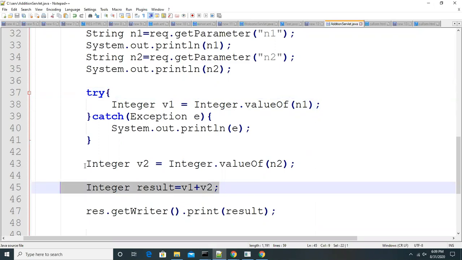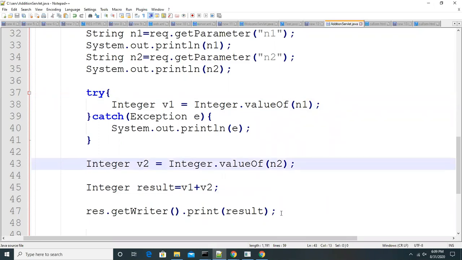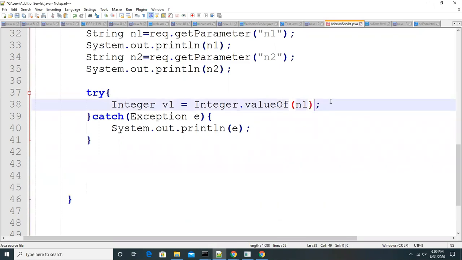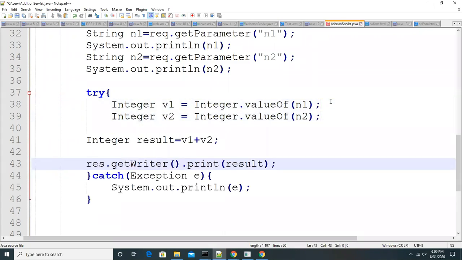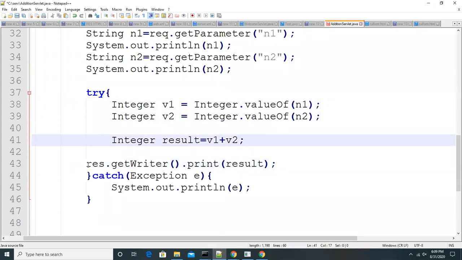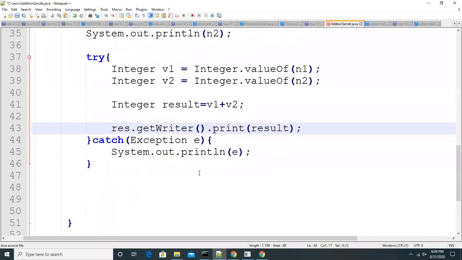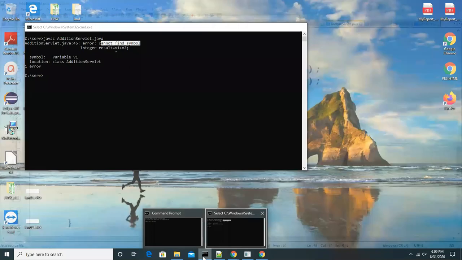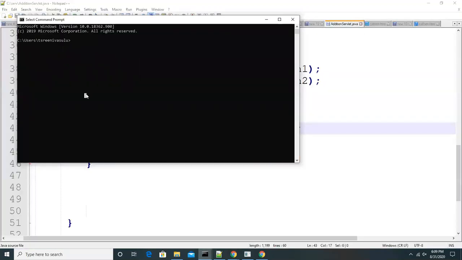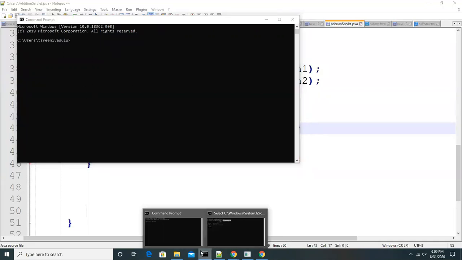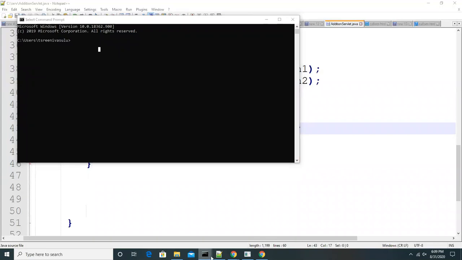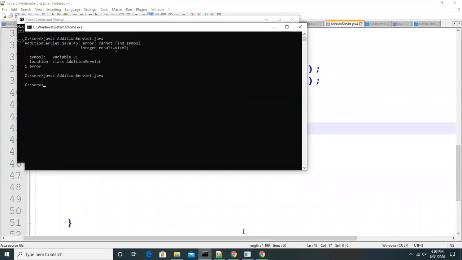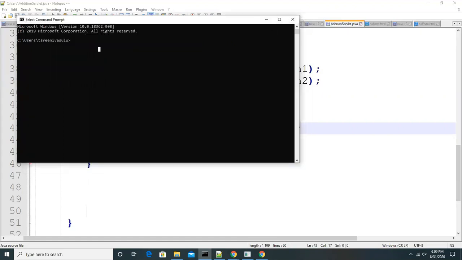So what we will do is keep all this code within the try. At any line, if an exception occurred, let's throw the exception. Now let me compile once again. You got the problem, right? As it is a local variable, we are trying to use it outside of the block, which is not possible. Compiling once again, it compiled successfully this time.